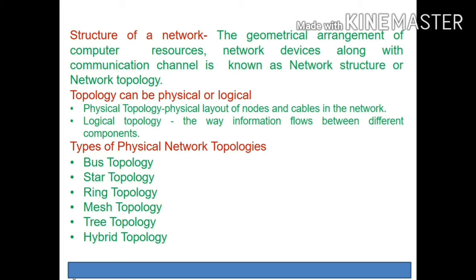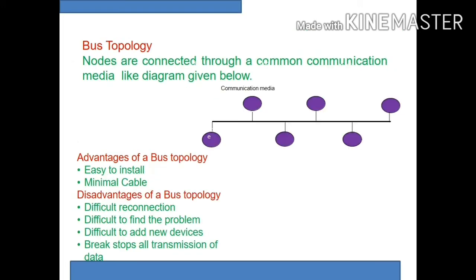Then the next one is the structure of a network, that means how we can arrange the nodes within a network. The pattern of arranging nodes in a network is what is called topology. Physical topology is there, and logical topology is also there. In physical topology, it is the layout of nodes and cables in the network, whereas logical means how information flows between different components.